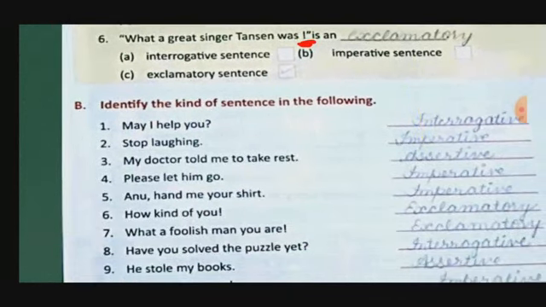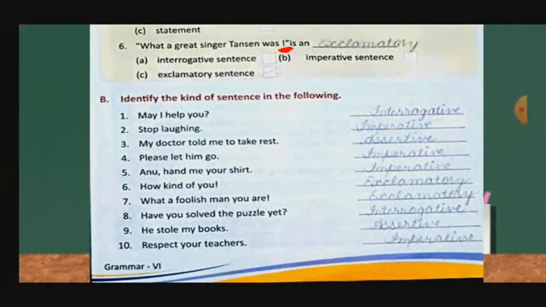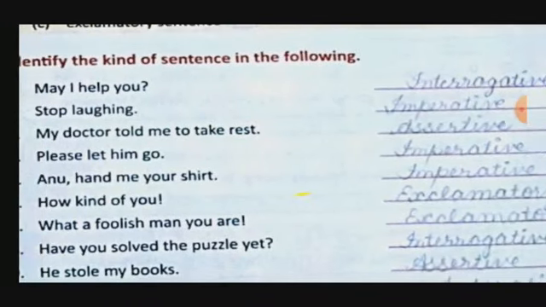This is done. Now come to identify the kinds of sentences in the following. May I help you? Which question mark we are getting? So here interrogative. You can see. Second, stop laughing. No subject, direct command. So imperative. My doctor told me to take rest. This is assertive. Statement is there.